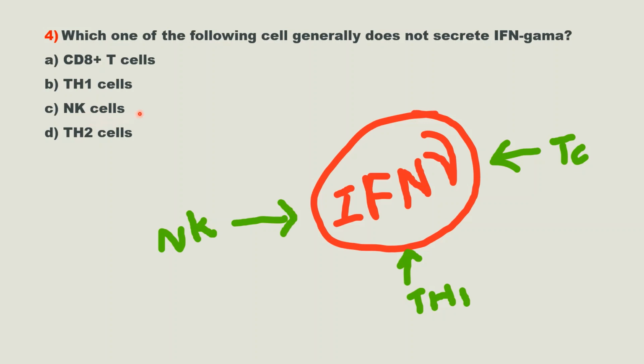Option C, NK cell. NK cell also produces interferon gamma, so this option is also incorrect. Option D, Th2 cells. Th2 cells are not secreting interferon gamma, so this option is correct. That means these Th2 cells do not secrete interferon gamma. So the answer is option D, Th2 cells.